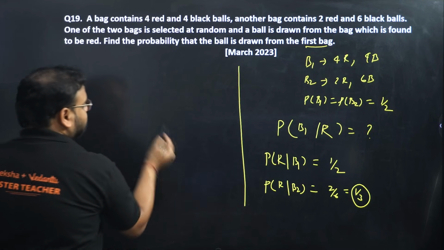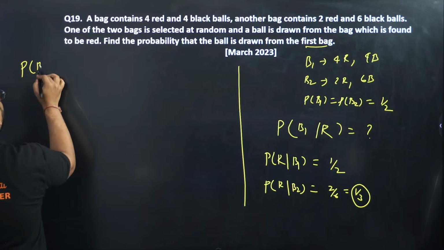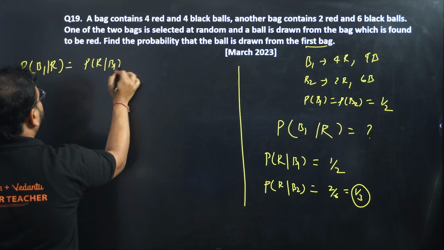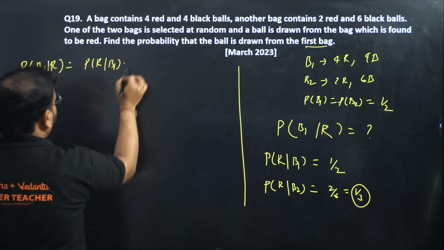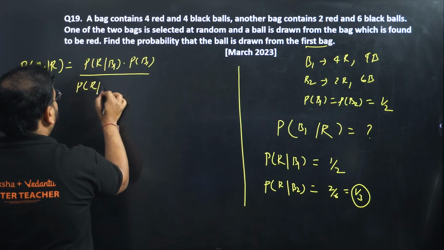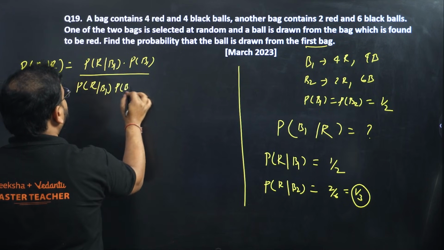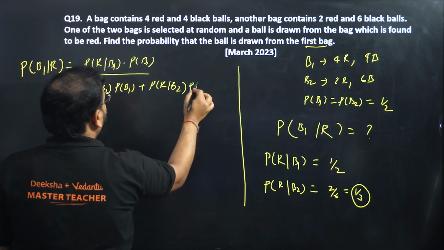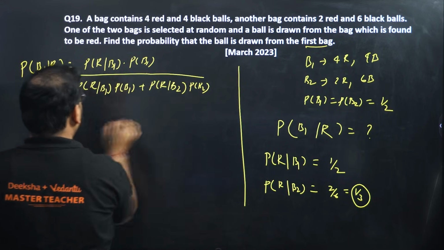Bayes theorem. So P of B1 given R will be P of R given B1 into P of B1, divided by P of R given B1 into P of B1 plus P of R given B2 into P of B2, the total probability.